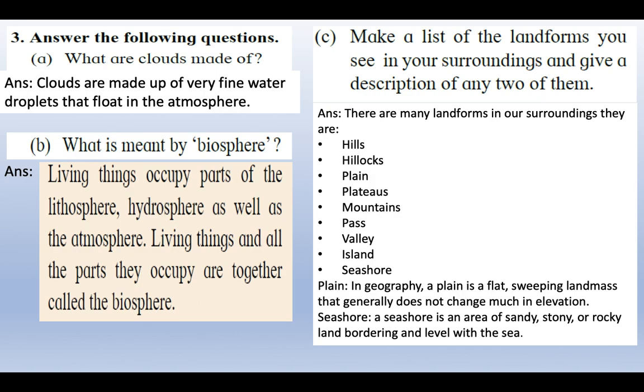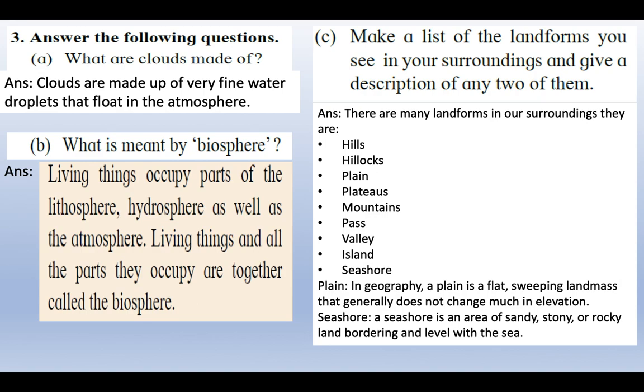Okay, so question number 3, answer the following questions. What are clouds made of? Clouds are made up of very fine water droplets that float in the atmosphere. Next question. What is meant by biosphere? Living things occupy parts of the lithosphere, hydrosphere, as well as the atmosphere. Living things and all the parts they occupy are together called the biosphere.